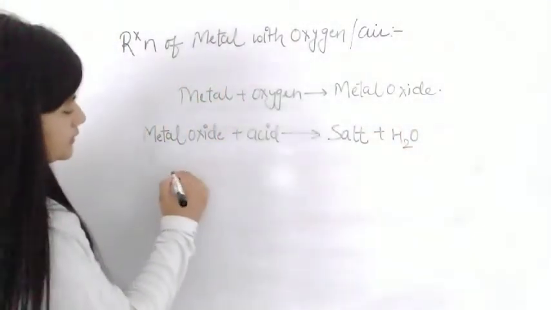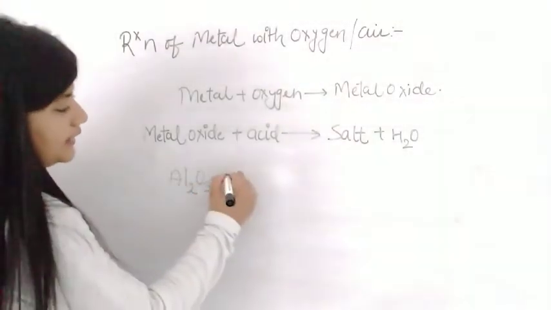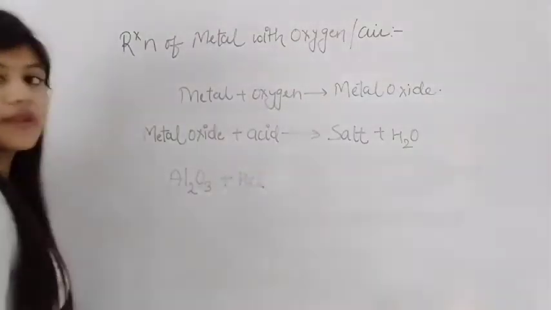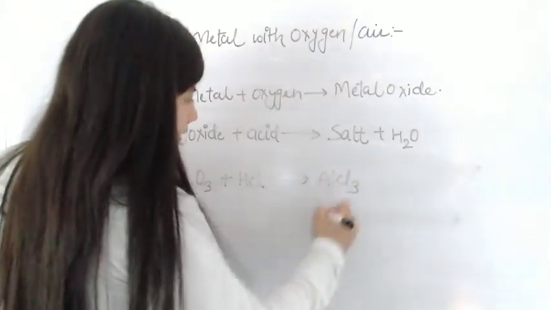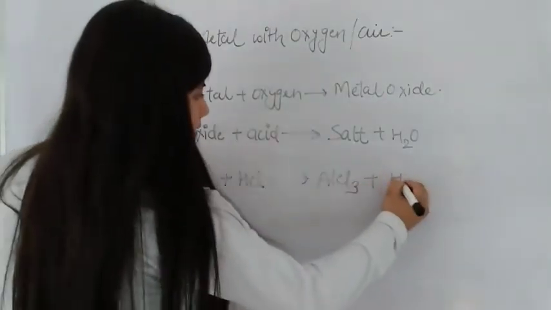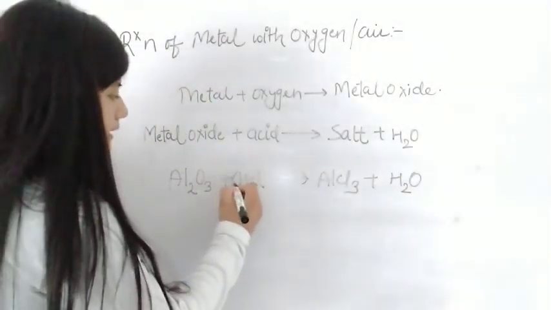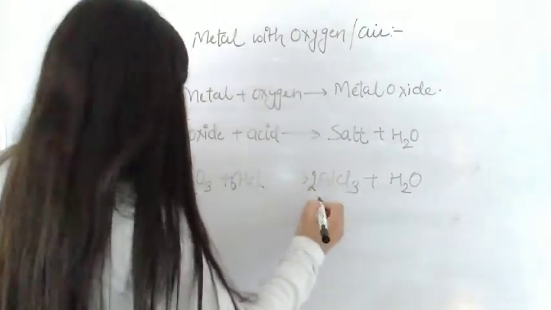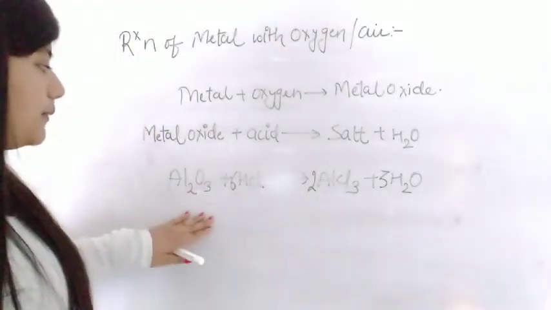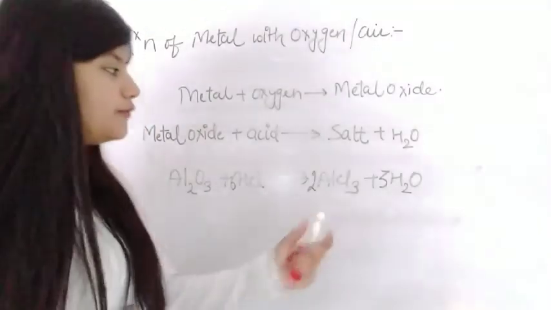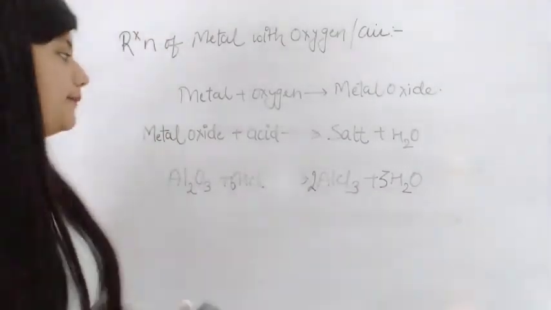Similarly, metal oxide like Al2O3, aluminium oxide, reacts with acid and forms your AlCl3, that is your salt, plus water is released. For balancing I am going to write 2 and 3. When aluminium oxide reacts with acid, it forms aluminium chloride plus water. Means it reacts with acid.